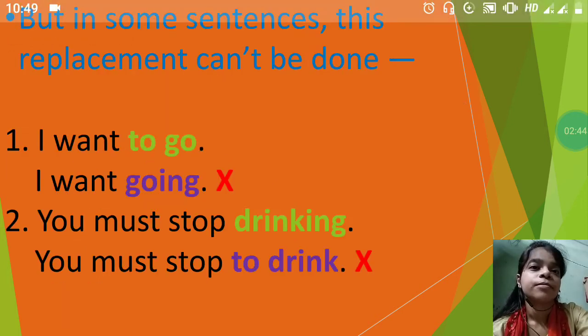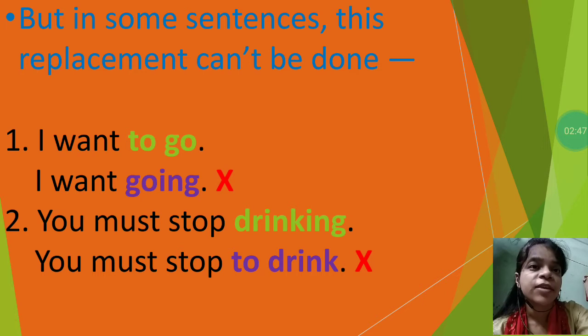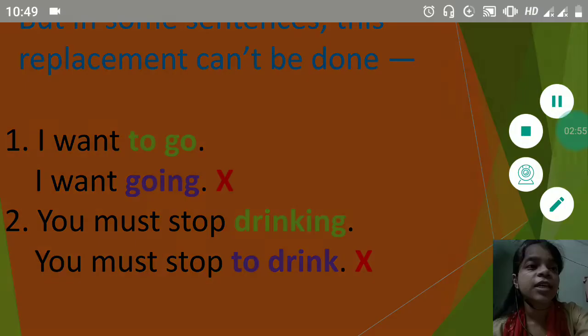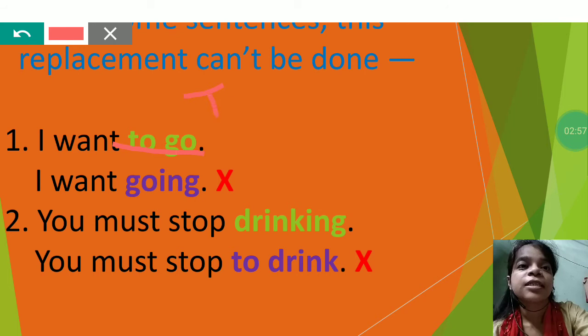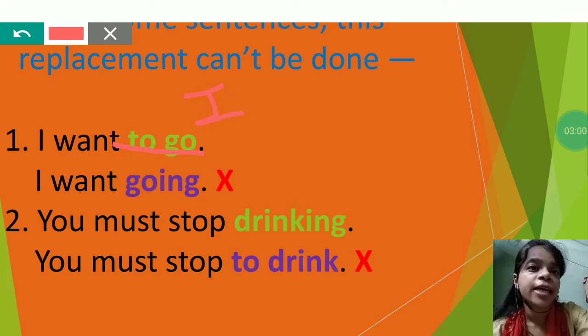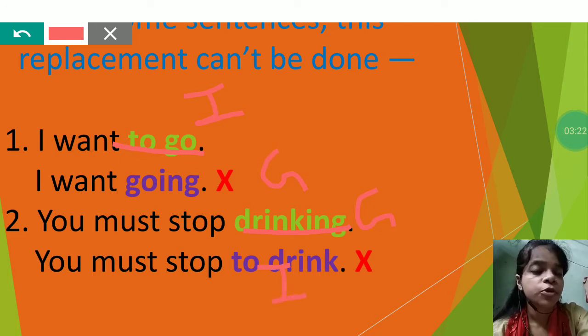But there are a few sentences in which this type of replacement can't be done. Like, I want to go. To go is an infinitive, and you will say that I can replace this with a gerund and write I want going. This is a wrong sentence; the structure of the sentence is wrong. Again, see, you must stop drinking. It is a gerund, but if you replace it with the infinitive, you will write you must stop to drink.